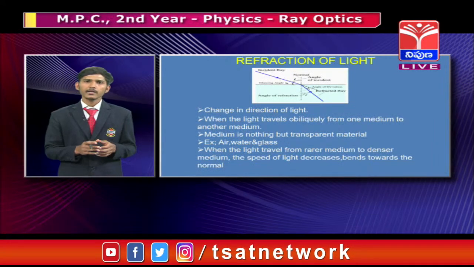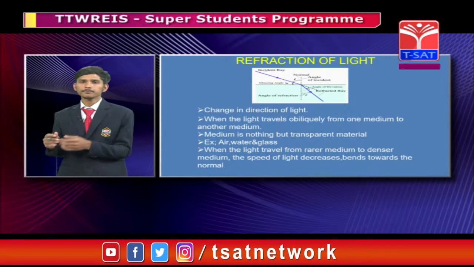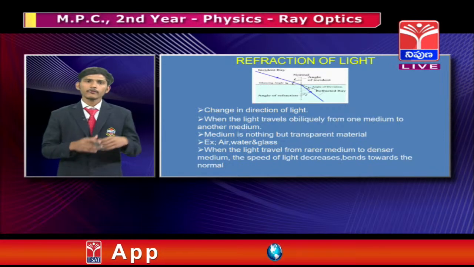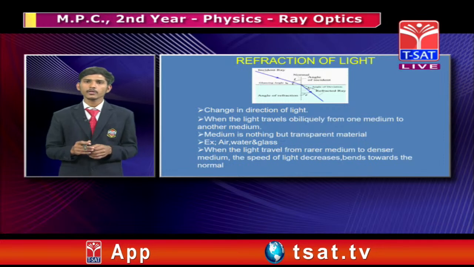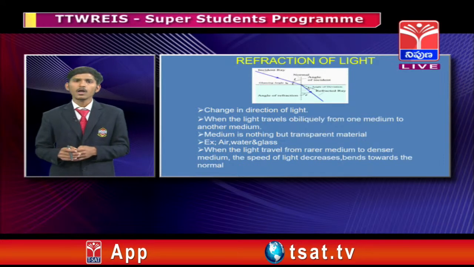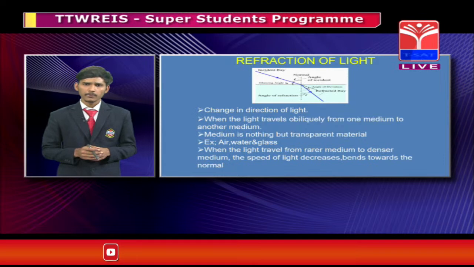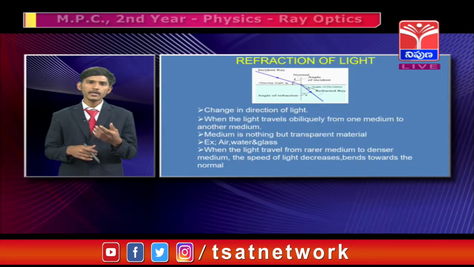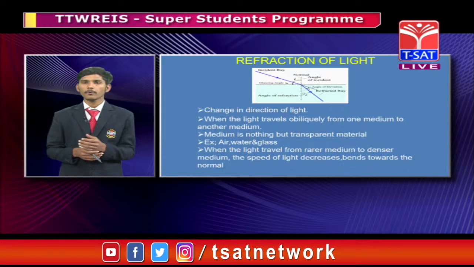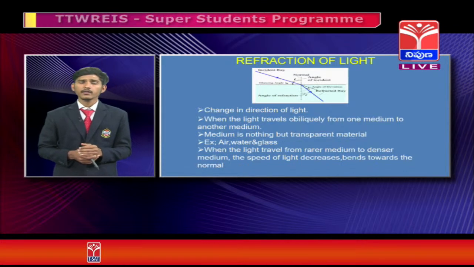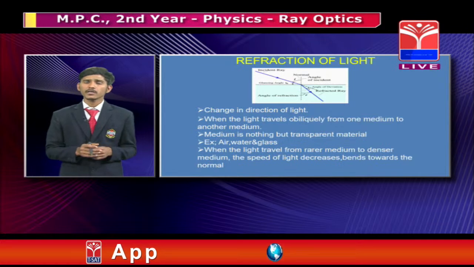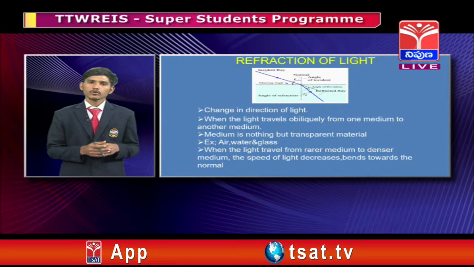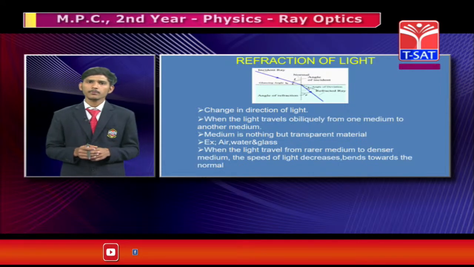If the light ray travels from air to water, the speed of light will change. If the speed of light is 3 into 10 to the power 8 meters per second, when it enters the denser medium, the speed of light will decrease to 2 into 10 to the power 8 meters per second. And you can observe here the angle of incidence is greater than the angle of refraction, so the ray will be bent towards the normal.